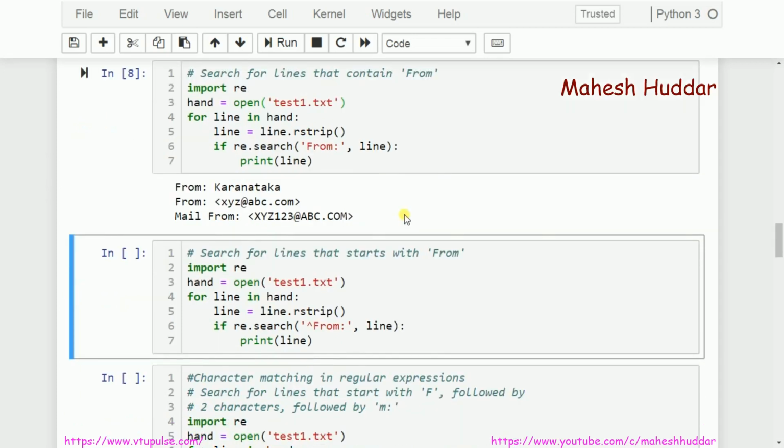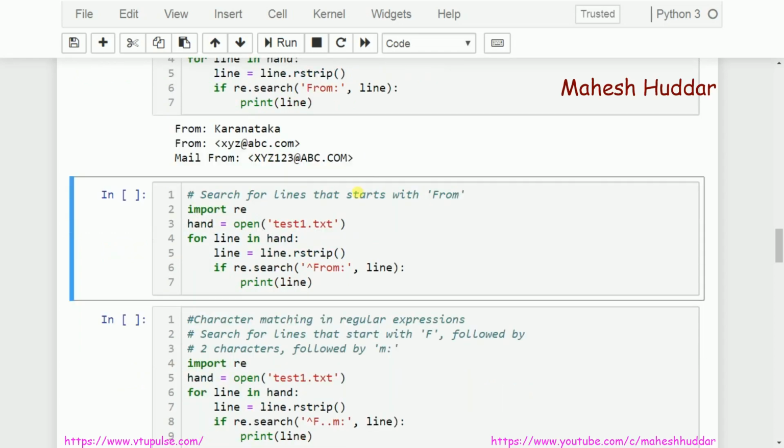Now there may be a requirement something like this. I am not interested in "from" anywhere in the line. I want the line to start with "from". What I am supposed to do is use exactly the same program. The only thing is I need to precede my pattern, the regular expression, with the caret symbol. What it does is search for all the lines which start with "from" followed by colon followed by space. Of the 3 lines which have "from", only the first 2 start with it. So if you see the output, definitely the first 2 lines should be printed, and the third one should not.